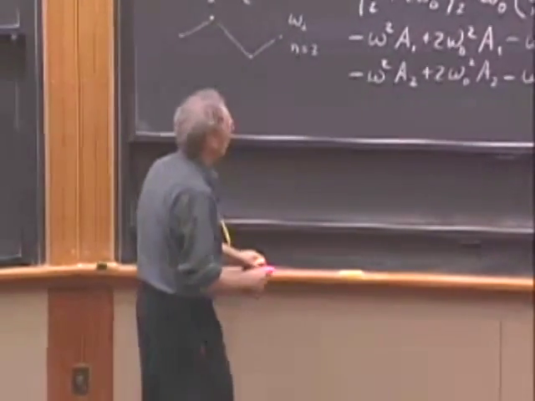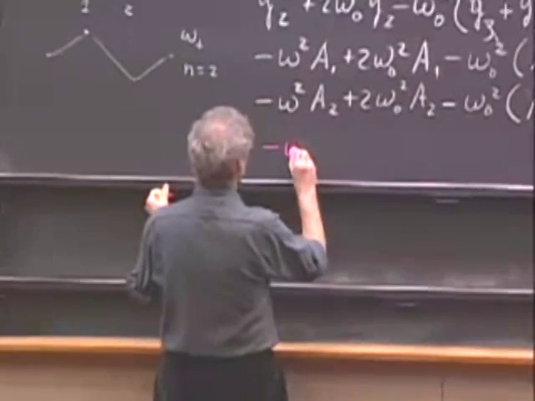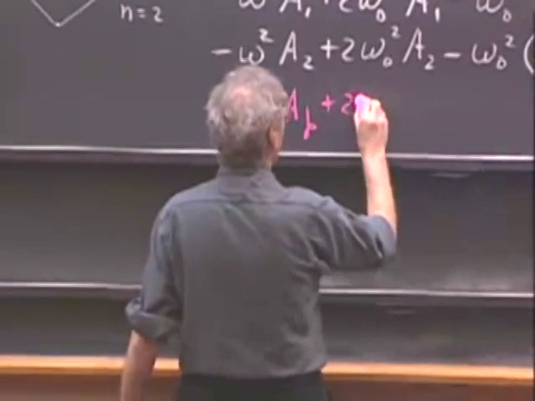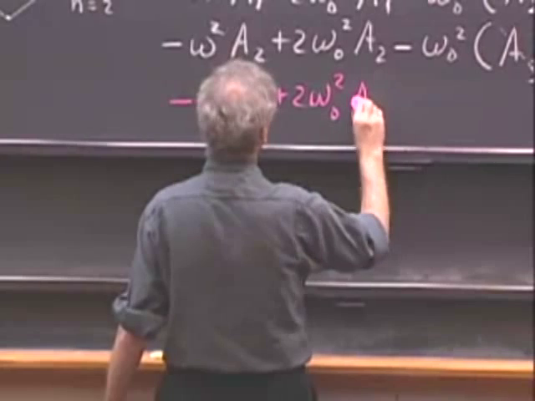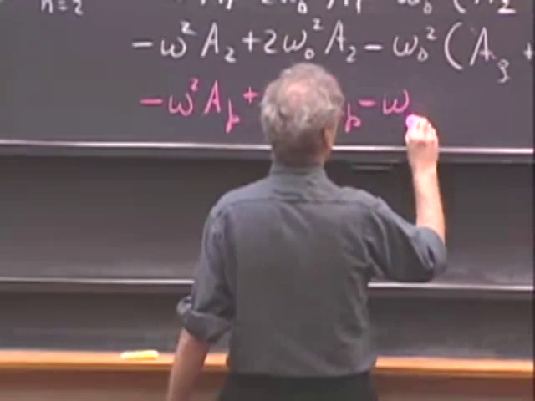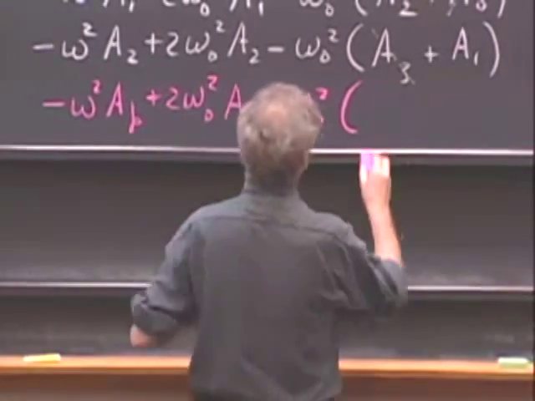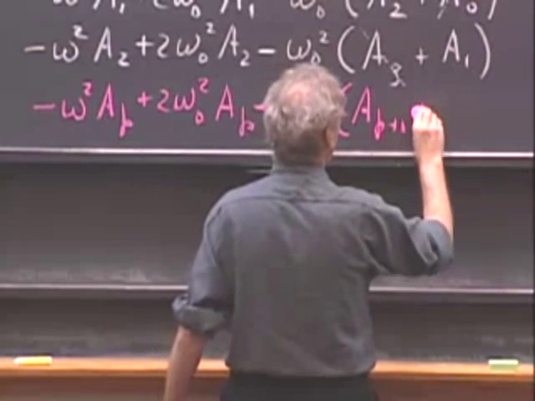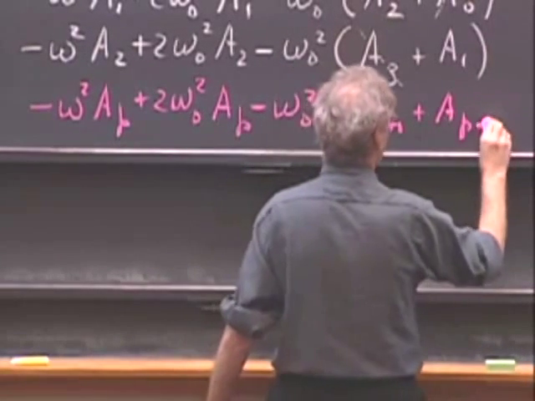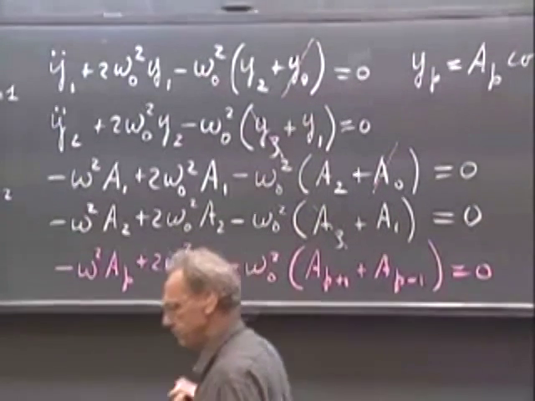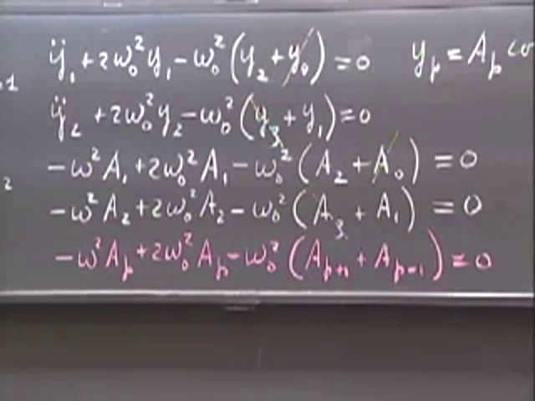Maybe I should do that in color. Minus omega squared AP plus 2 omega 0 squared AP minus omega 0 squared. And now we're going to get A p plus 1 plus A p minus 1. And that equals 0. Also this equals 0, and also this equals 0. And so now you see the differential equation for particle number p.